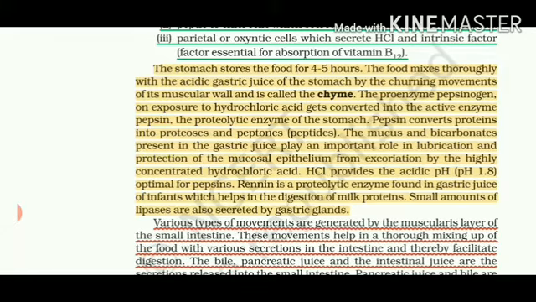So as hydrochloric acid helps in activating the pepsinogen, pepsinogen converts into pepsin. And what is the function of pepsin? It converts proteins into proteoses and peptones.